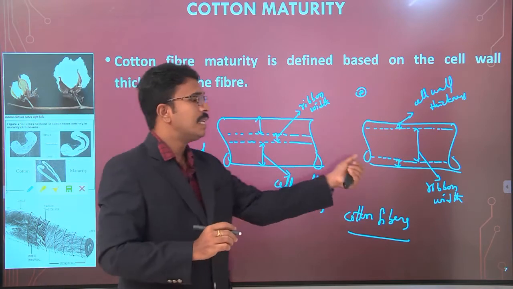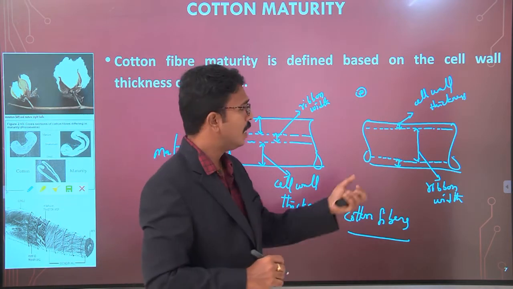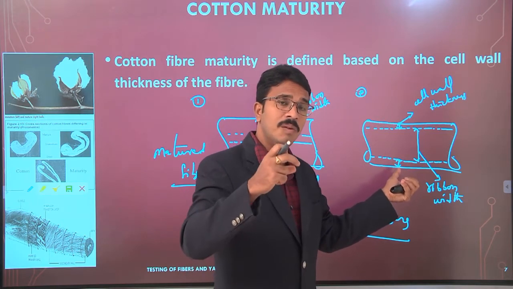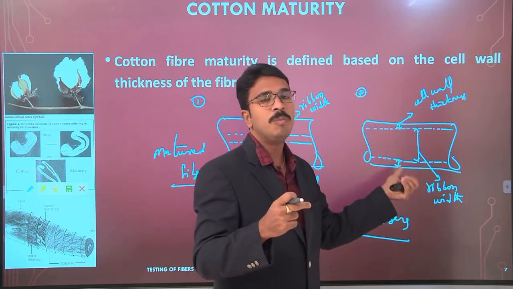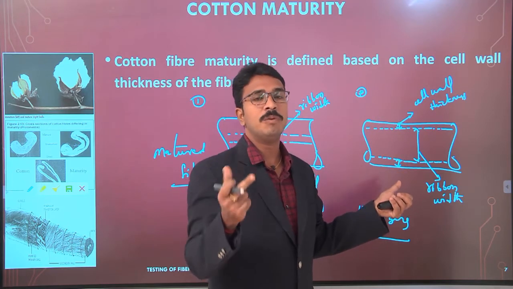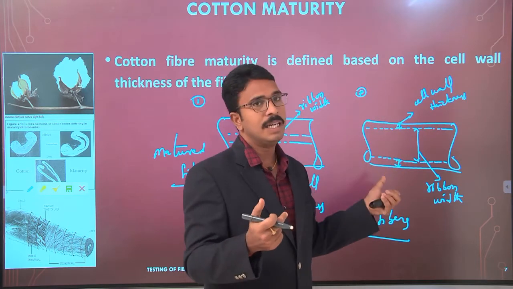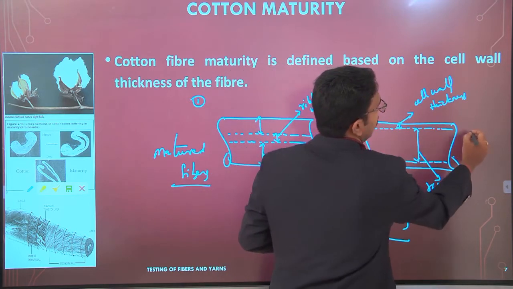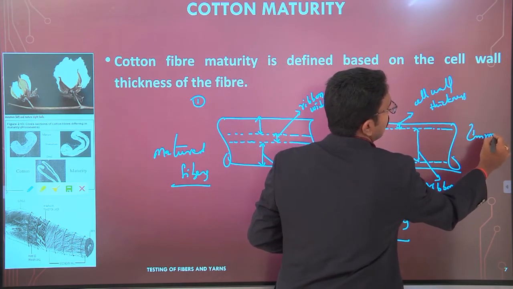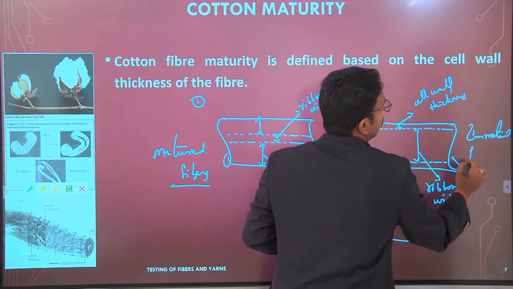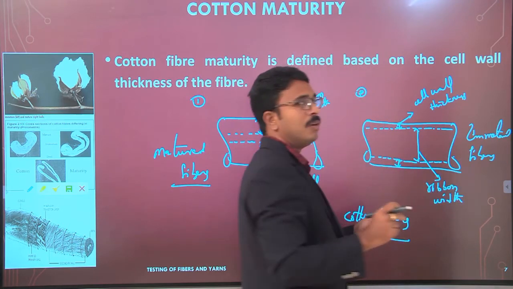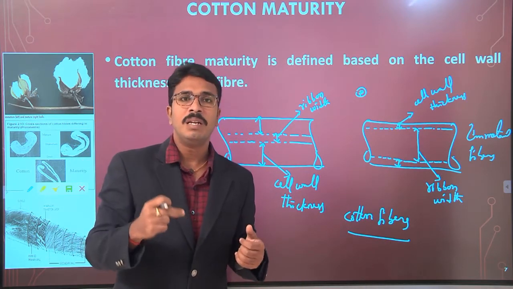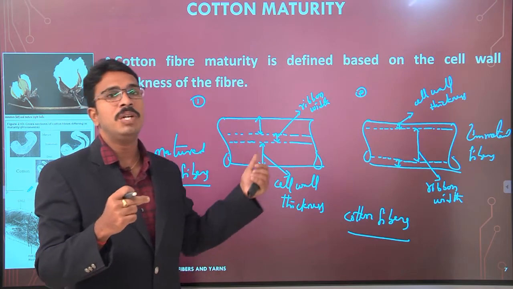And in the second case you can see clearly that the thickness of the cell wall is less, whereas the hollow portion is more. The thickness of the hollow portion is more. So this is a case where we can consider that these fibers are immature fibers. Depending upon the cell wall thickness and the thickness of the lumen, we are going to decide the maturity of the fiber.